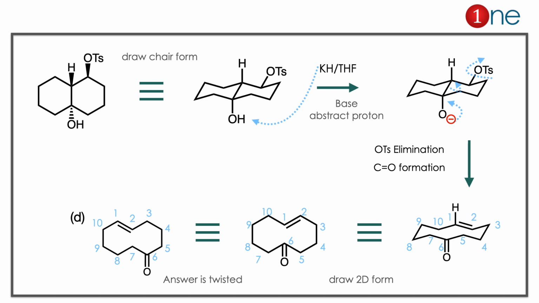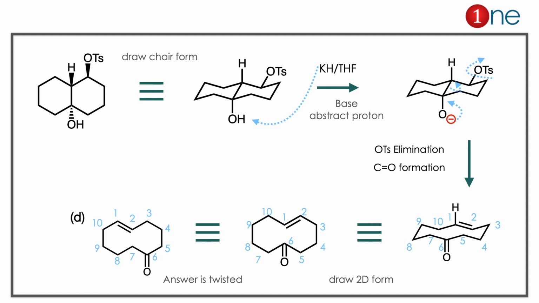The starting material is difficult to imagine in the simple form, so we redraw it to the chair form of cyclohexane. So we redraw that: hydrogen is above, alcohol is below, and OTs is cis to H, so it should be an equatorial OTs. So you are using the base to abstract the proton here.